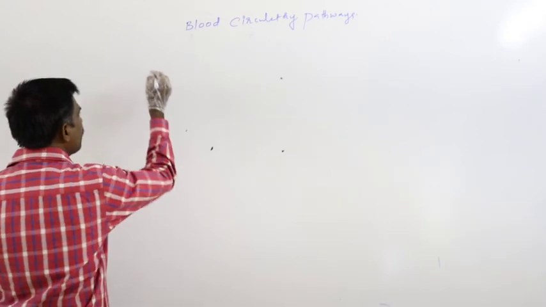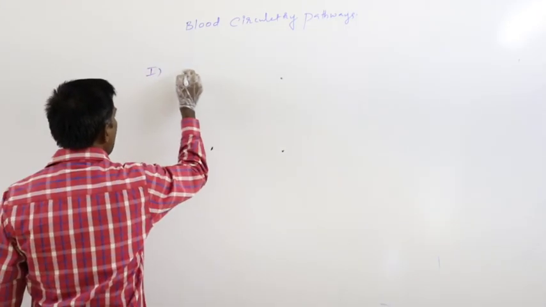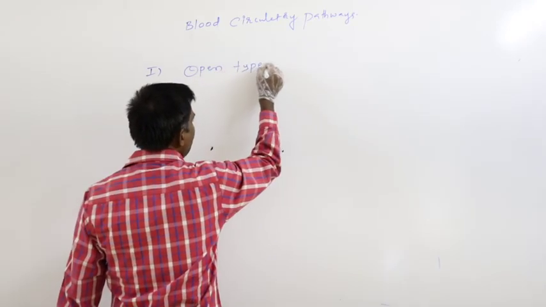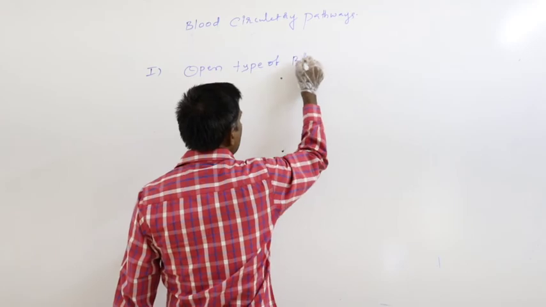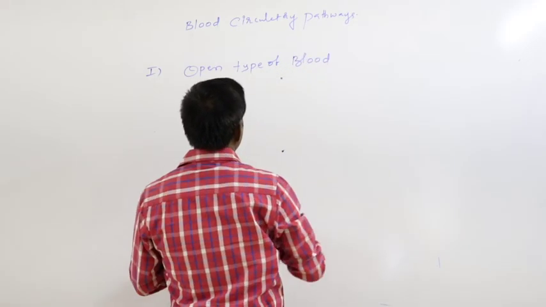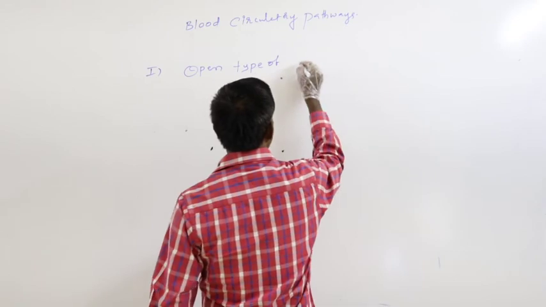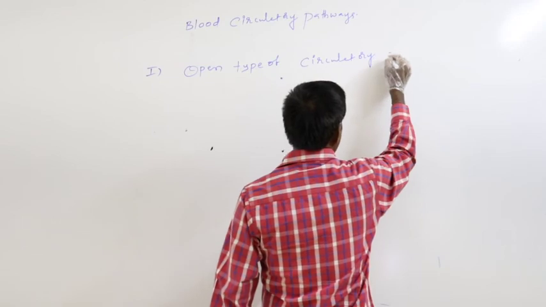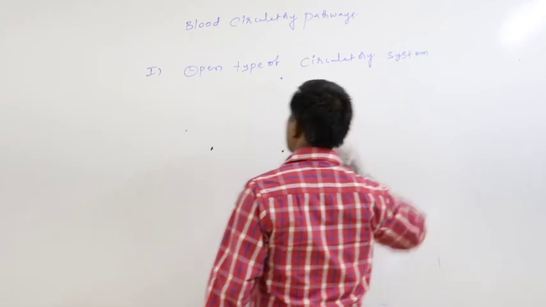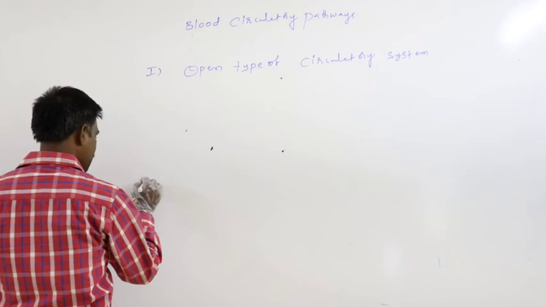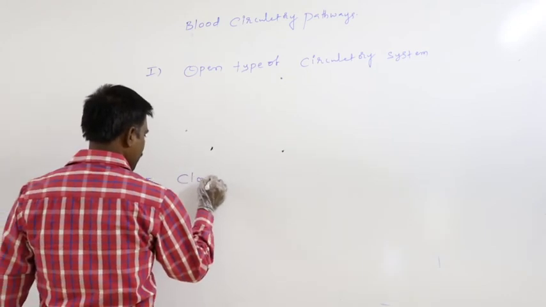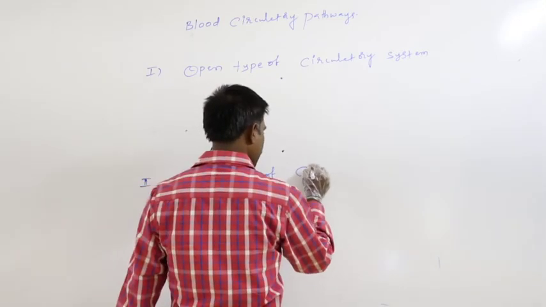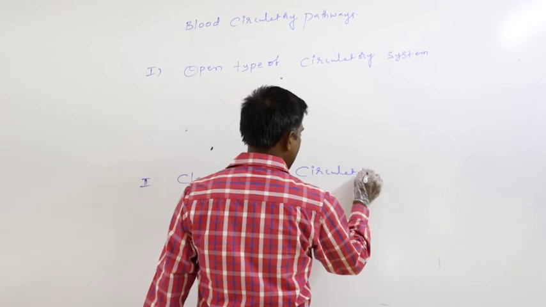One is the open type of blood circulation, or open type of circulatory system. Second one is the closed type of circulatory system.